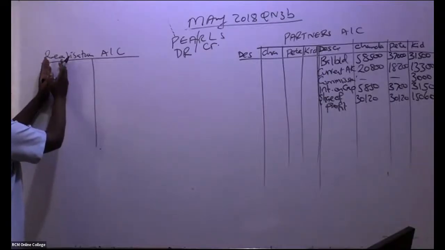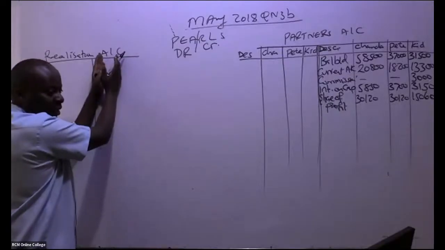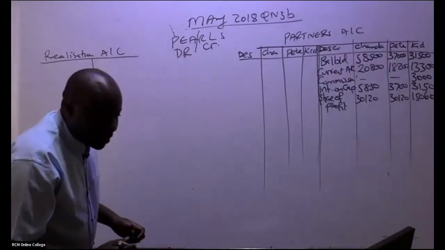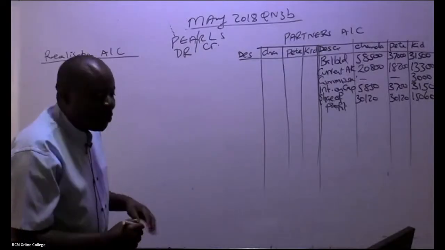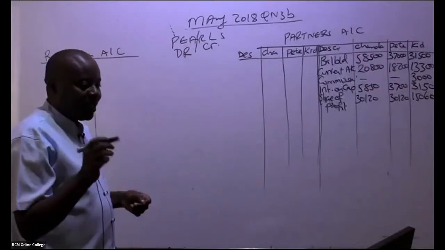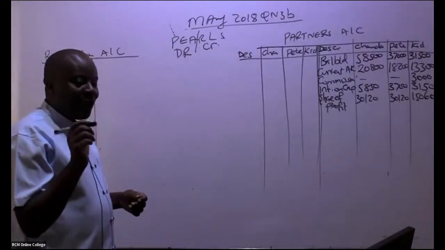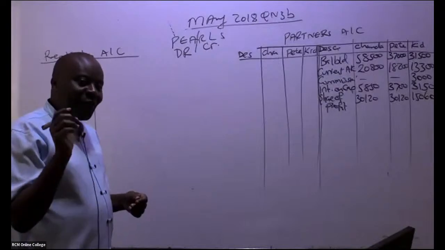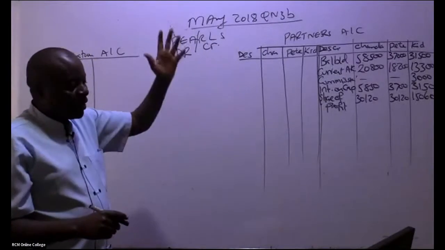So remember, my good students, here basically you are going to debit this account with all assets. In this case here, I'll be explaining which assets. Then you credit with liabilities. There are 2 approaches. I hope you guys did this from your FA intermediate, FA foundation level. But even if you never did it, you'll be able to follow. Just put everything together.